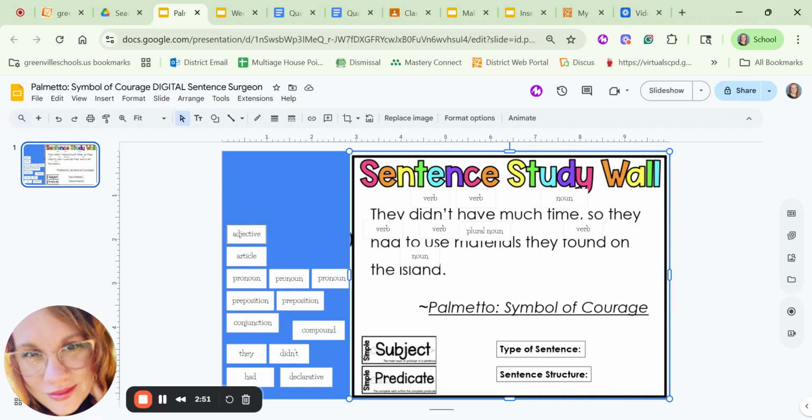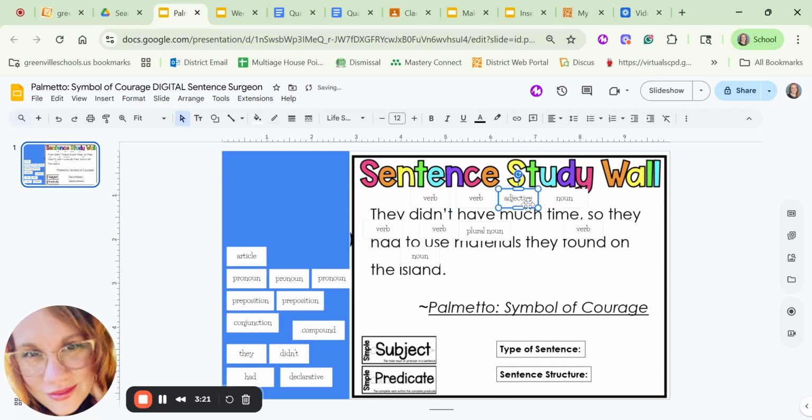We also have an adjective, which is a describing word. Now this one's a little hard to spot. So we know that adjectives describe nouns. So let's look in front of our nouns and see if there are any words that describe them. So we have time. We have much in front of that. Okay, so that's describing the amount of time. I would say that works, but let's check the other ones just in case. Materials, there's no description on the materials. And then the island, there's no description of the island. So the adjective works really well over the word much.